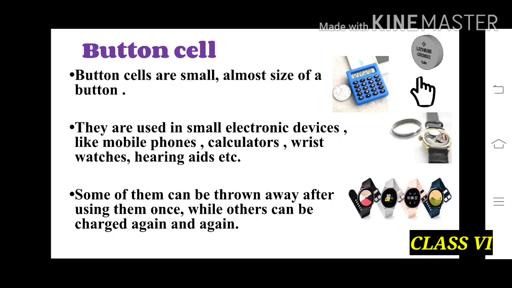As we can see in this picture, button cells are small in size. It is made of lithium. It is almost the size of a button. They are used in small electronic devices like mobile phones, calculators, wristwatches and hearing aids. Some of them can be thrown away after using them once, whereas other cells can be charged again and we can use them.